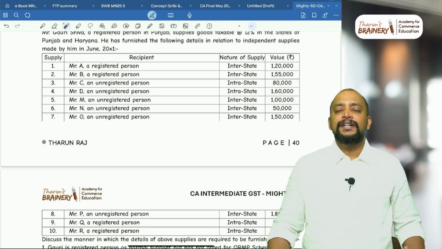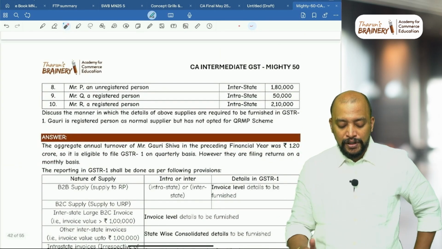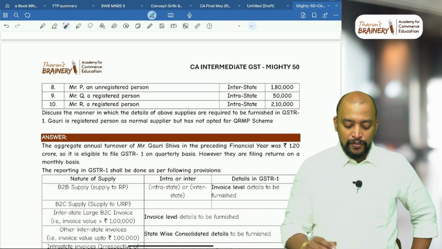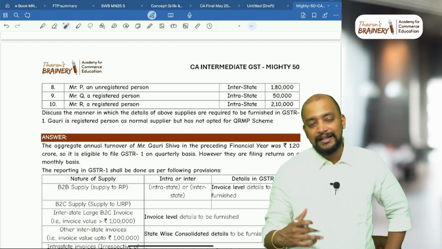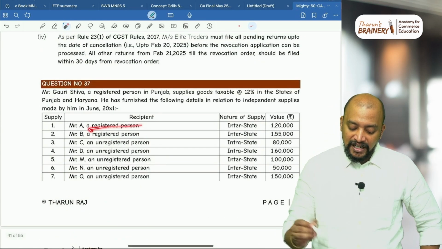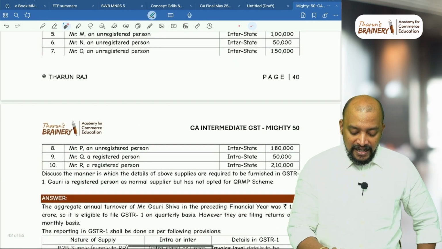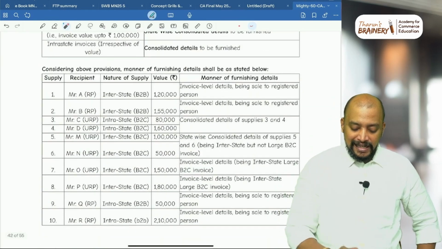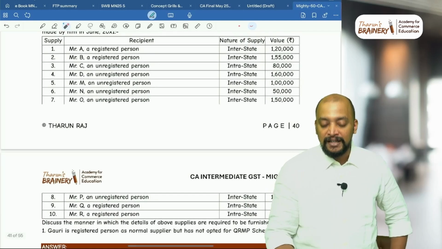So listen, whenever we are making B2B supplies, always we need to give invoice wise details. The question is, discuss the manner in which details of above supplies are required to be furnished in GSTR1. Gauri is registered person as normal taxpayer but has not opted for QRMP. That's okay. So GSTR1, B2B always invoice wise. First one is B2B, definitely invoice wise. Second one also B2B, definitely invoice wise. Okay. And even 9 and 10 also invoice wise. So first and second invoice wise, 9 and 10 also invoice wise, because everything is B2B.